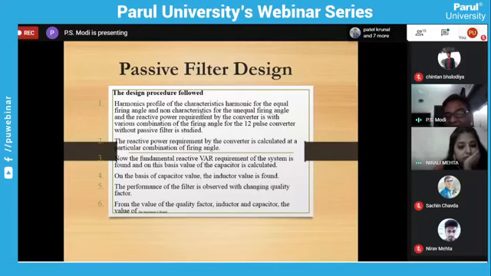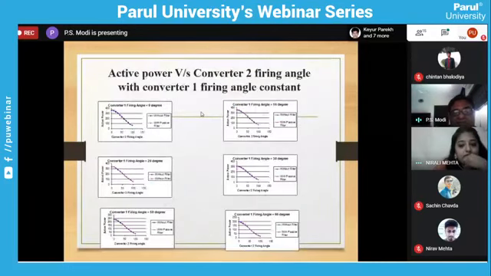The fundamental reactive power VAR requirement of the system is to be found out, and on that basis capacitor values are to be calculated. On the basis of the capacitor value, inductor values are to be found. The performance of the filter is observed with changing the quality factor. From the value of the quality factor, we have to decide the inductor, capacitor, and value of resistors and everything. So now, this is the simulation with passive filter.